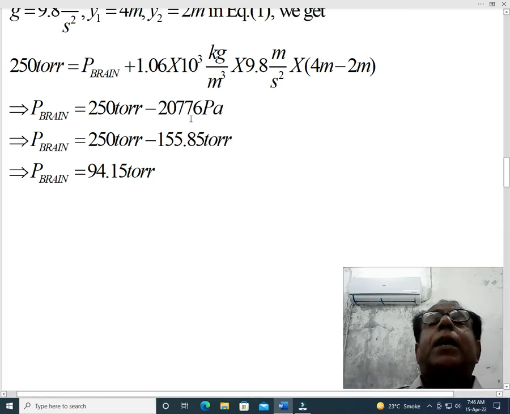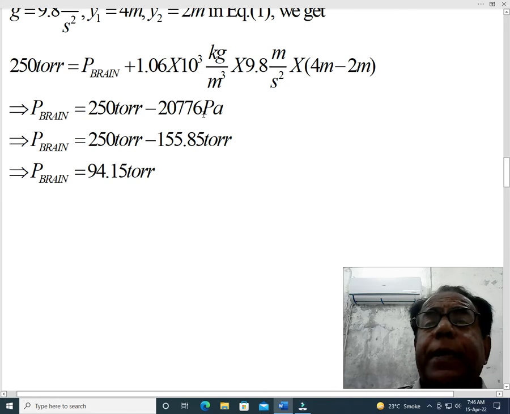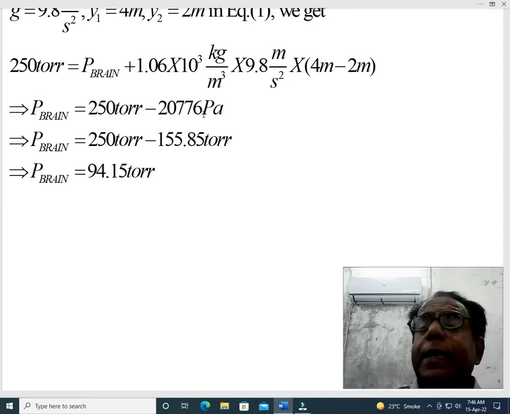Because in the starting of this problem we had shown that 1 torr is equal to 133.3 Pascal. So when so many Pascals are equal to 1 torr, then 1 Pascal will be equal to 1 divided by 133.3.